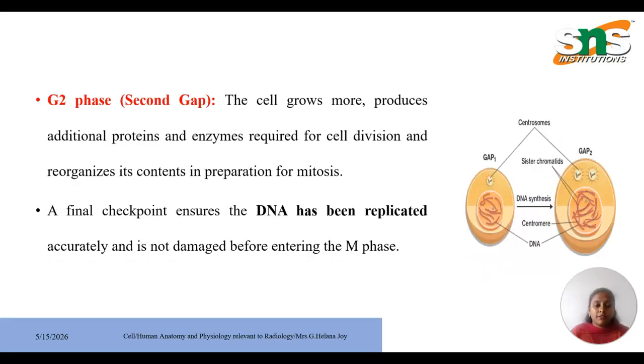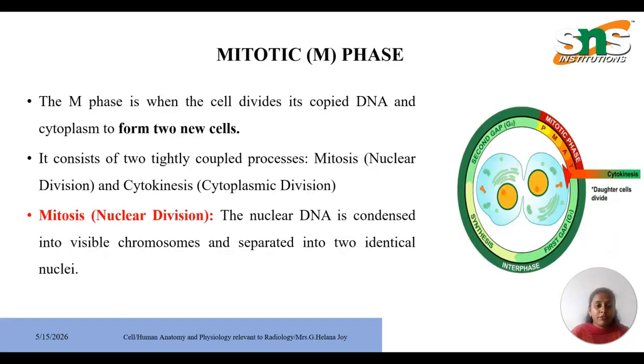Moving on to the G2 phase, the cell grows more, produces additional proteins and enzymes required for cell division, and reorganizes its contents in preparation for mitosis. A final checkpoint ensures the DNA has been replicated accurately and is not damaged before entering the M phase.